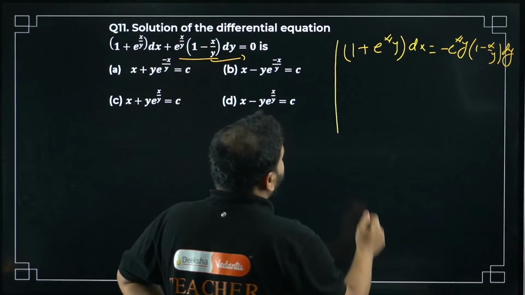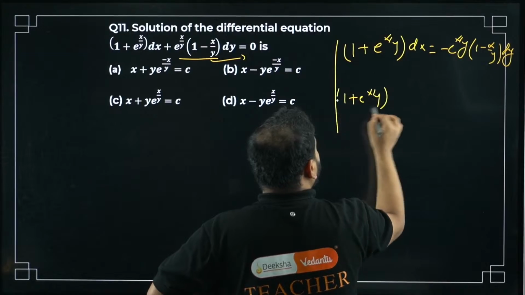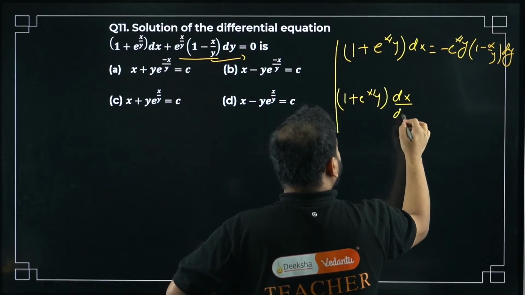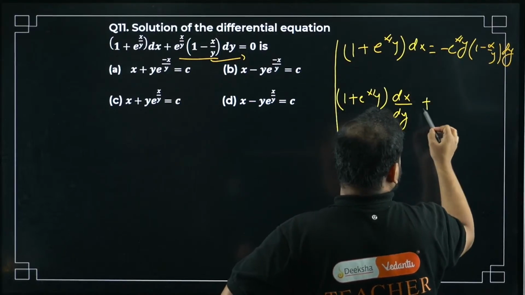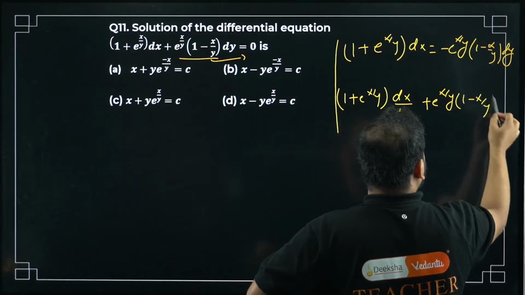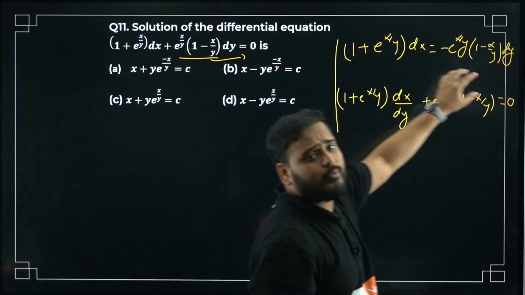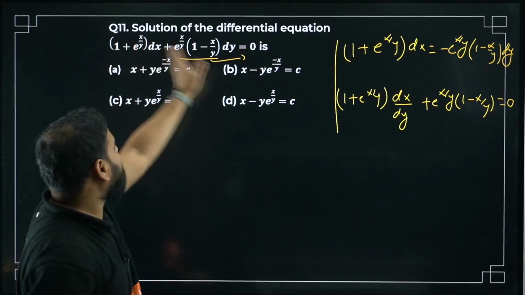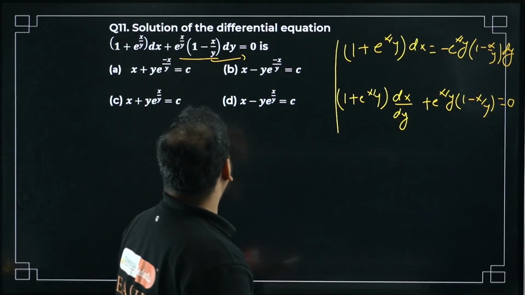So what I get now is 1 plus e power x by y, dx by dy, plus e power x by y times 1 minus x by y equal to 0. I've just divided by dy. If you want, you can do it over here also. Divide everything by dy, and you'll get the same result. Clear?